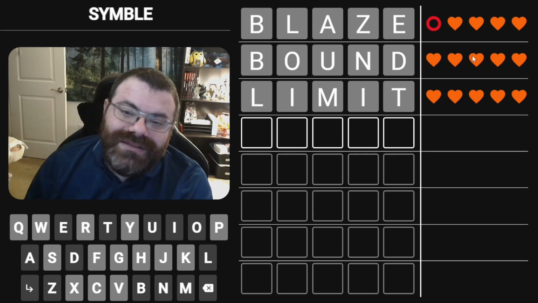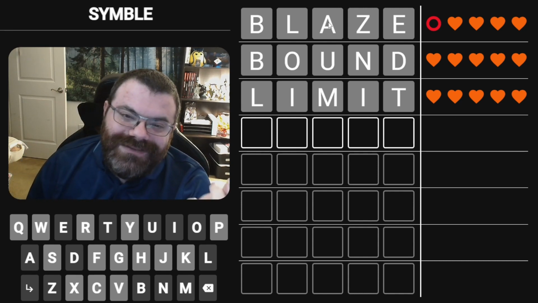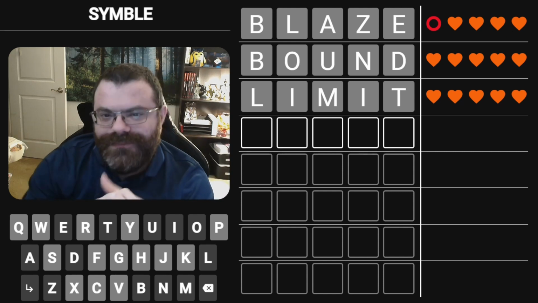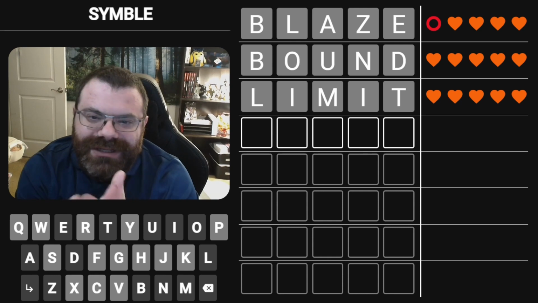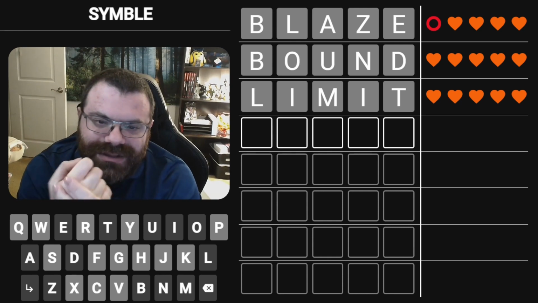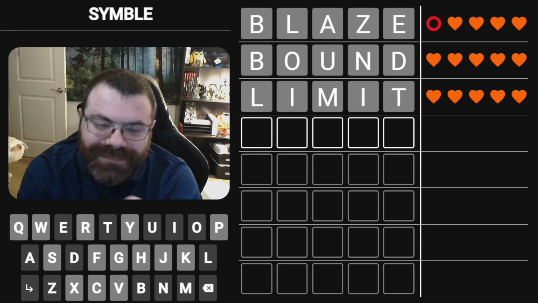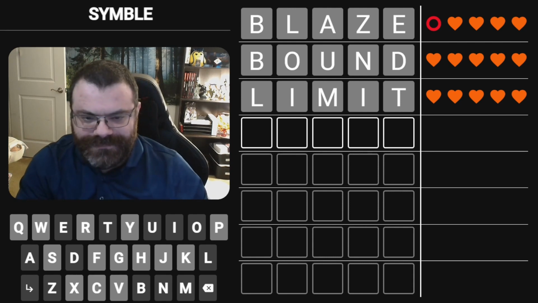No, we know that this heart is gray, obviously. The heart can't be green or yellow because of all these different words. So we have proven that it starts with A, Z, or E. If it started with Z, we wouldn't have any vowels left. So I'm thinking it starts with A or E, and then we repeat an A or E somewhere, which we absolutely can do. How about array?